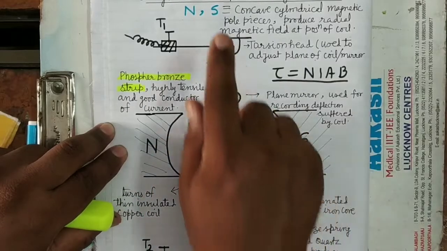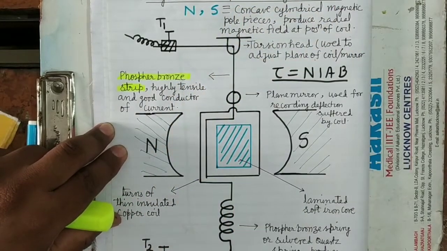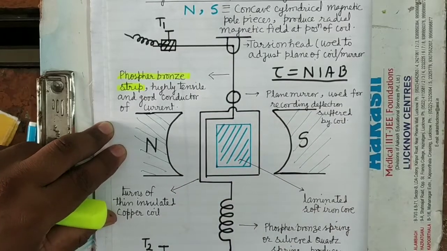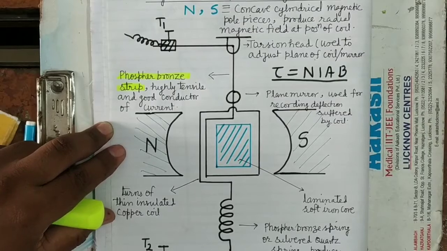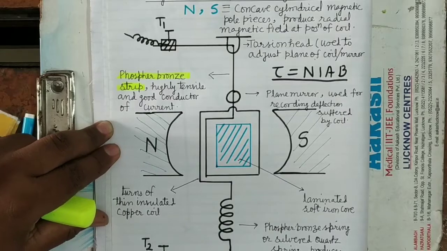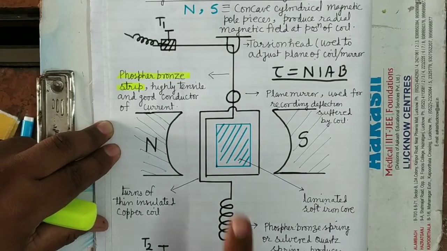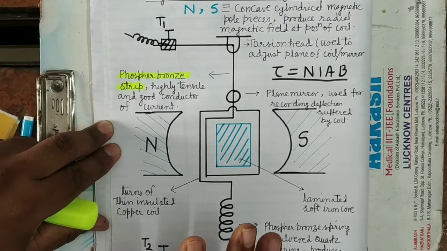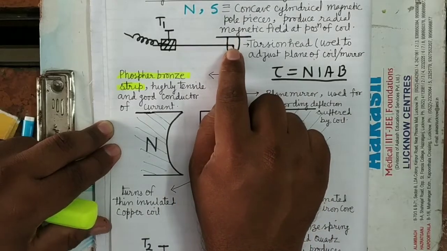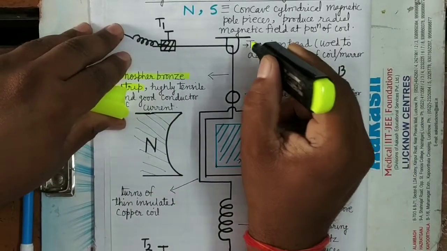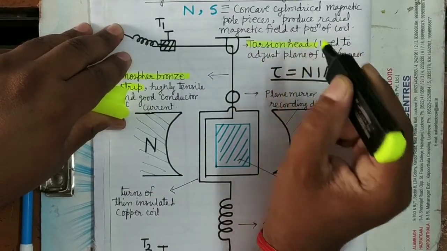So in the moving suspended coil galvanometer, there is a coil which is placed in between the magnetic pole pieces. Here this is the coil which is placed in between the magnetic pole pieces. How will you make the coil? That I have already told, by winding insulated copper wire over the laminated soft iron core. What is the purpose of the laminated soft iron core? That I have told. Now it is suspended from a torsion head. You can see here, this is the torsion head from where it is suspended.